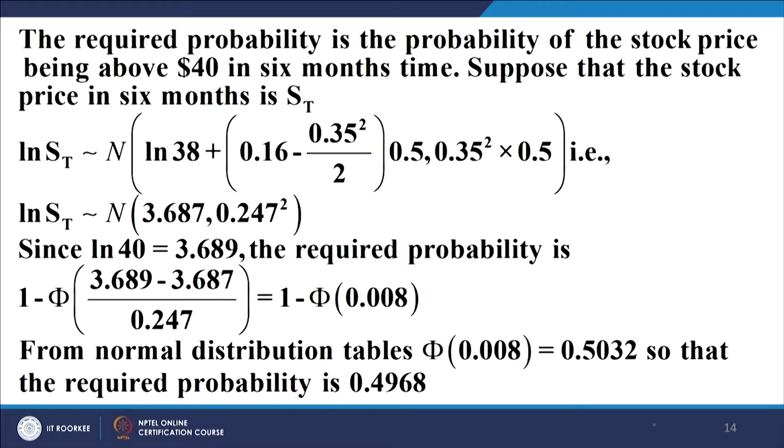Therefore, the corresponding standard normal variate is x minus x bar, the mean, upon sigma, which is this expression, and this gives me 0.008. If I work out this value as per the normal distribution table, it turns out to be 0.5032. Therefore, 1 minus 0.5032 works out to 0.4968.